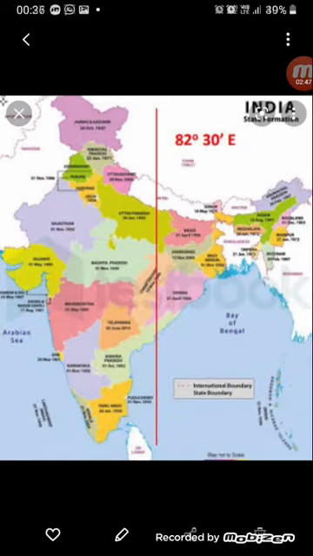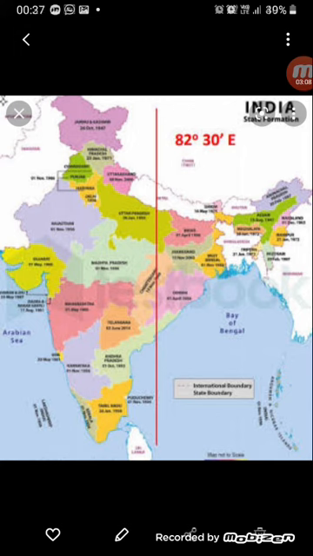And last but not the least, we say that India has the Indian Standard Time which has been chosen according to the 82 degrees 30 minutes east line, which is passing through more or less the middle of India, and that is passing through the Allahabad region. So that has been taken or chosen as the Indian Standard Time.